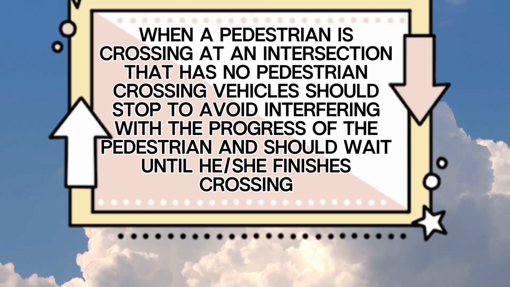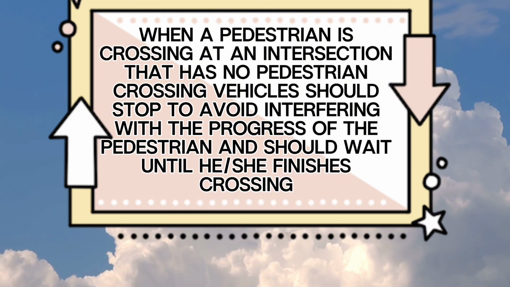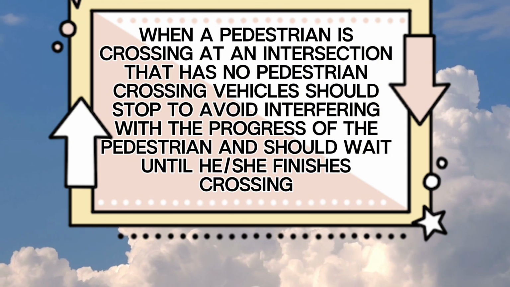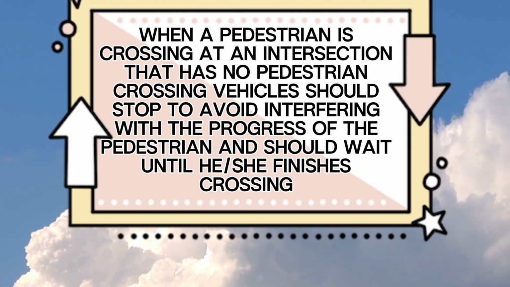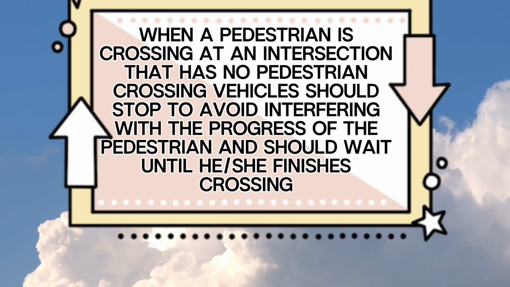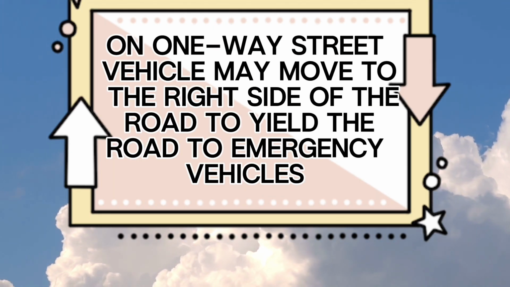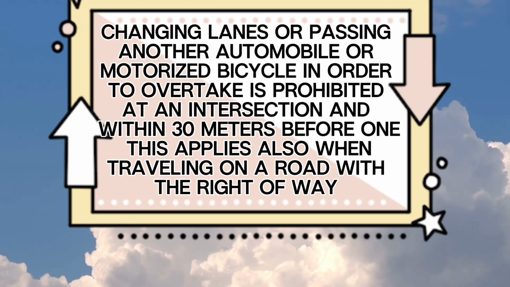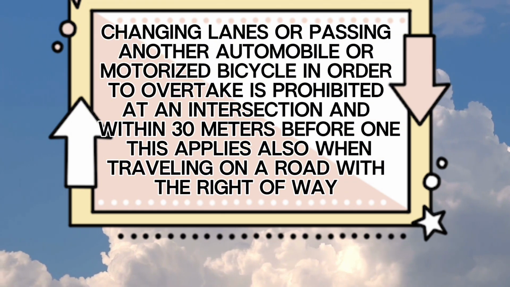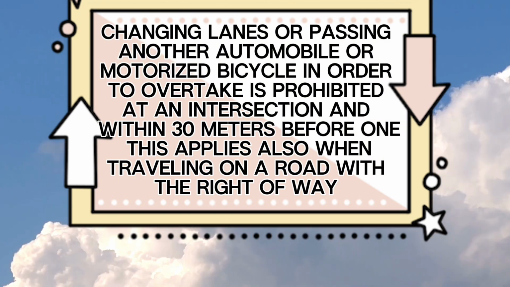When a pedestrian is crossing at an intersection that has no pedestrian crossing, vehicles should stop to avoid interfering with the progress of the pedestrian and should wait until he or she finishes crossing. True. On one-way street, vehicle may move to the right side of the road to yield the road to emergency vehicles. True.